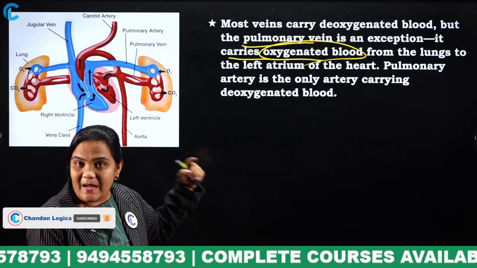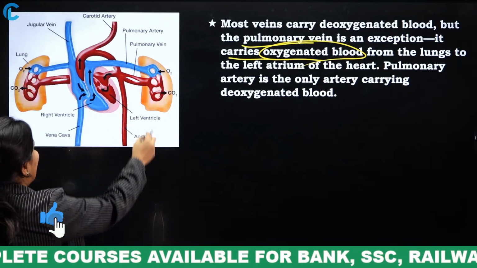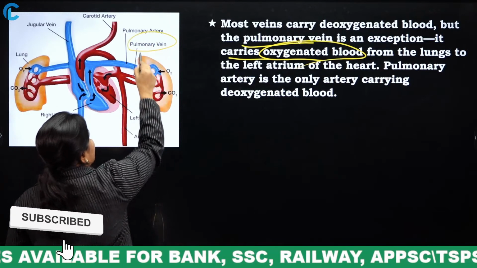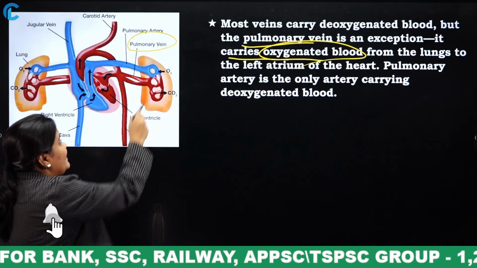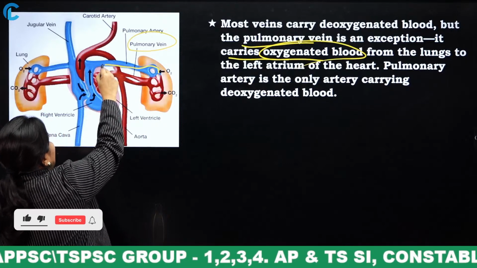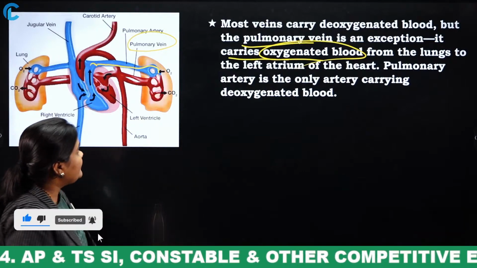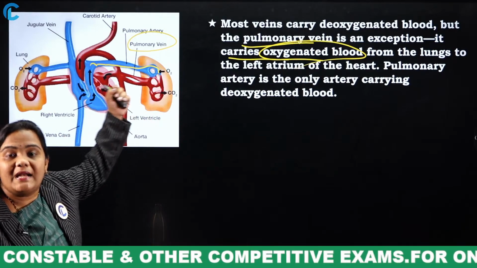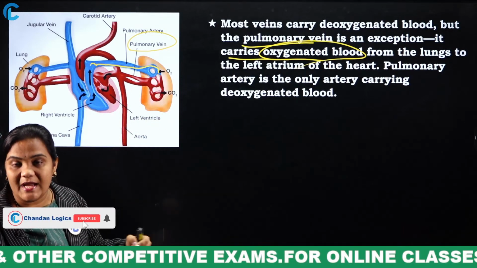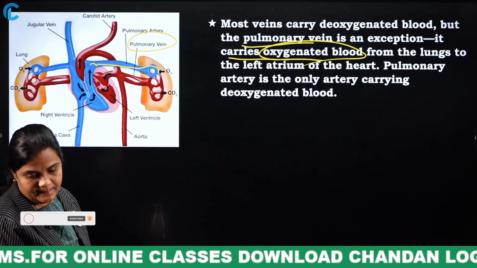What is that? Pulmonary vein. Clear? This is what? Pulmonary vein. What is the function of this? It will carry oxygen from the lungs to the left atrium of the heart. Pulmonary vein. Clear, all of you? Yes, very good.